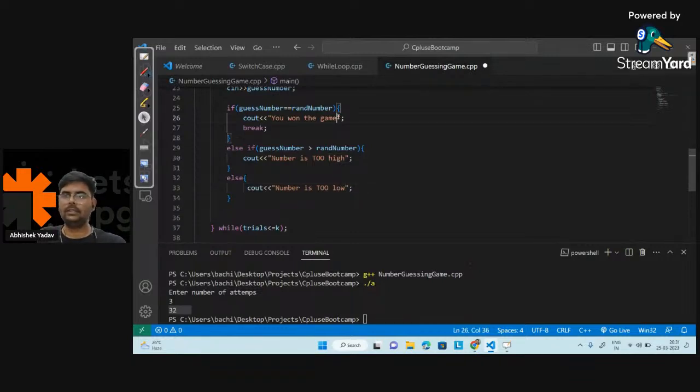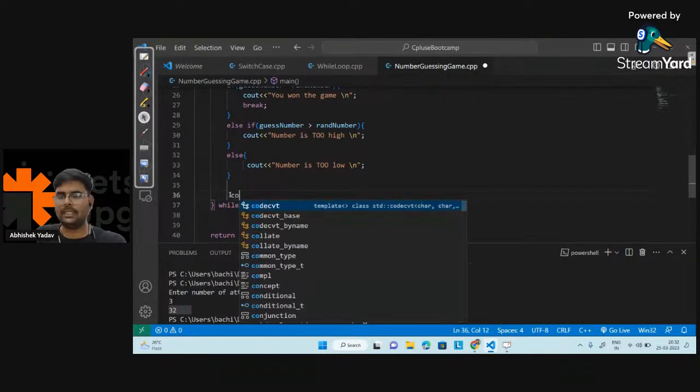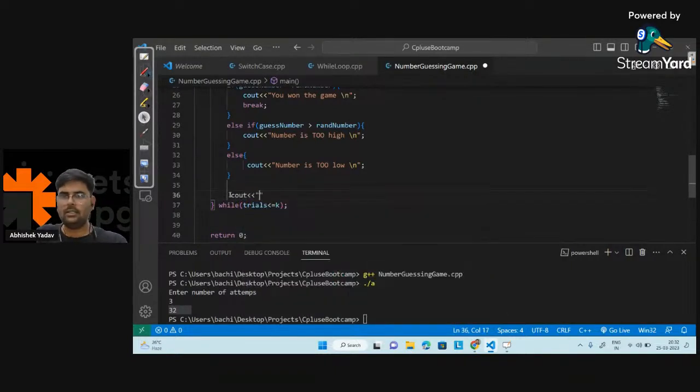And here let's use slash n to move to the next line, and here also slash n, and here also slash n. After checking all the conditions, at the end I will write the remaining attempts left, cout number of attempts left.